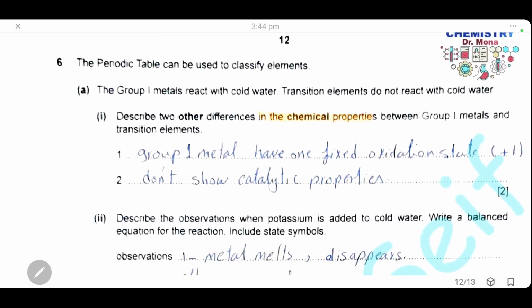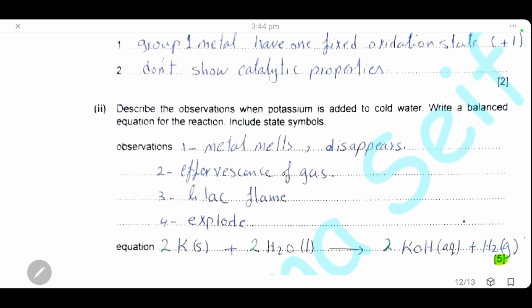Question 6. The periodic table can be used to classify elements. Group 1 metals react with cold water, while transition elements don't react with cold water. Give other 2 differences in chemical properties, and take care, we will speak about chemical properties between group 1 and the transition elements. Group 1 metals have only one oxidation state, which is +1, while transition elements have more than one oxidation state. Group 1 don't show catalytic properties, while transition elements are used as catalysts in chemical reactions.